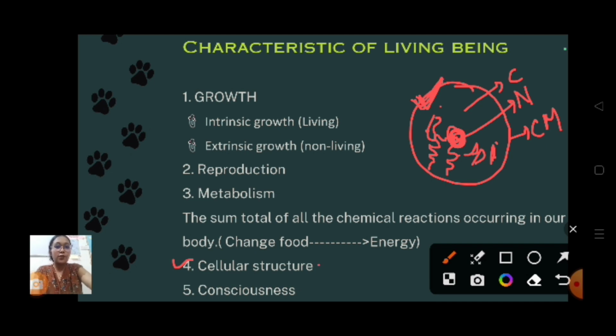So all living beings have cellular structure, but you can't find cellular structure in a non-living thing. In rivers, or in a particular stone, you can't see cells. Can you find cells in a stone? Non-living things? No, you can't. Only in living organisms can you find them. Plants and animals have a nucleus, but bacteria have a nucleoid. The cytoplasm and cell membrane can be seen in all bacteria, plants and animals. Okay, understood the cellular structure concept?